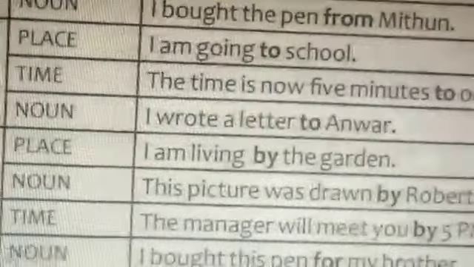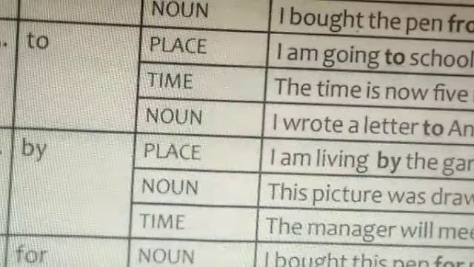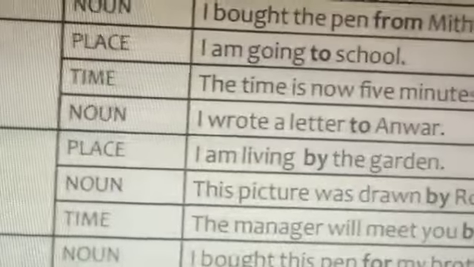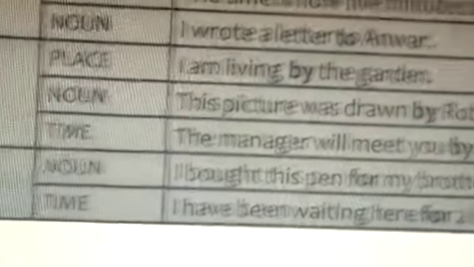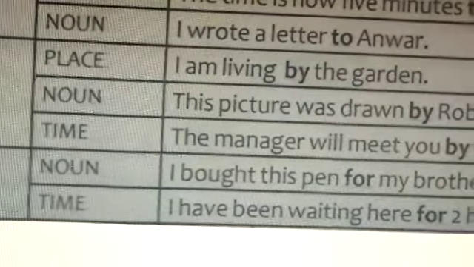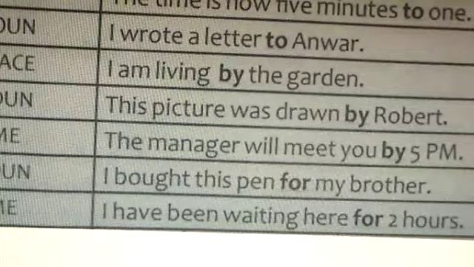Sixth one, you see the usage of by. In place: I am living by the garden. Noun: you see, this picture was drawn by Robert. Time: the manager will meet you by 5 p.m.